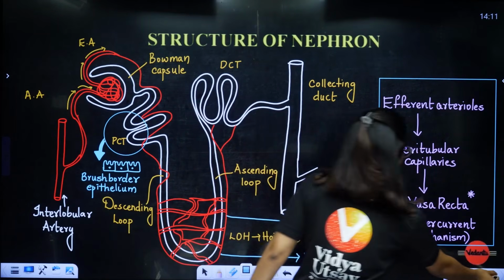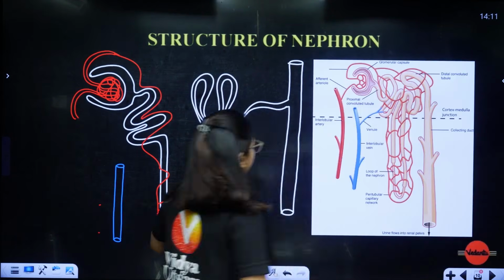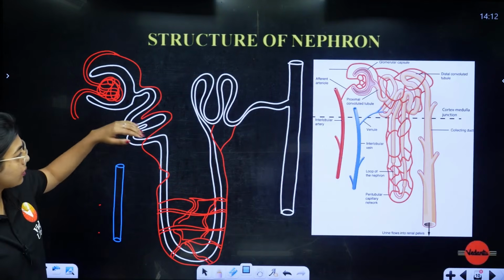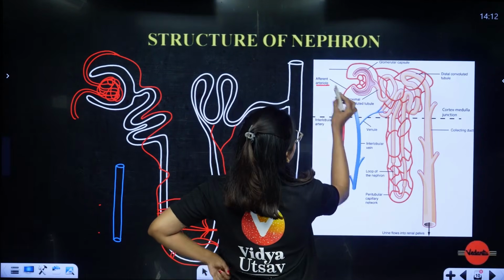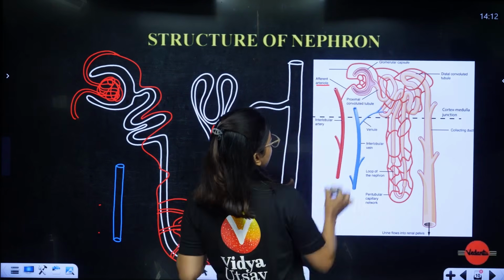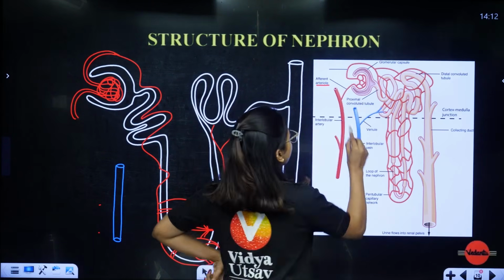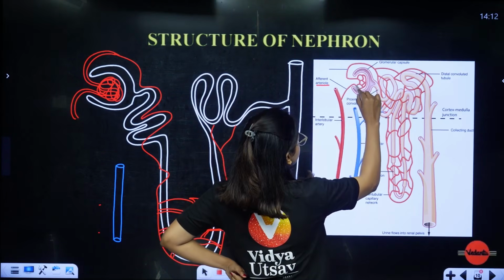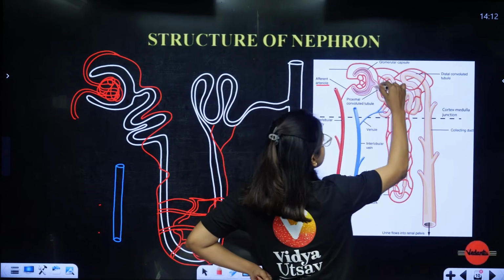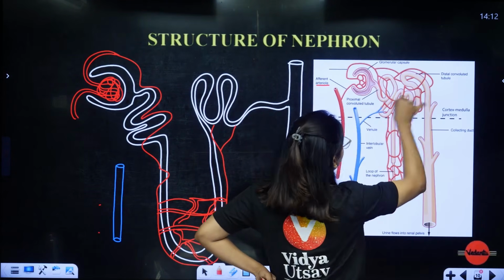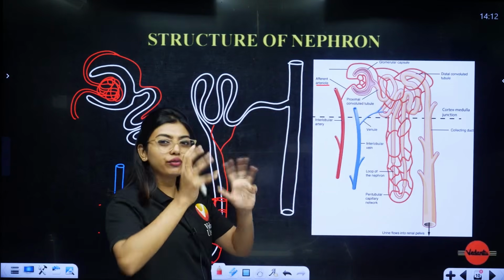Next one, students, structure of the nephron. On the left, you can see here you have your afferent arteriole. The afferent arteriole takes blood from your interlobular arteries, as I already told you. The afferent arteriole is entering, and from there it is exiting. That will become your efferent arteriole, and it is stretching. Can you see it is going all the way, fully convoluted.